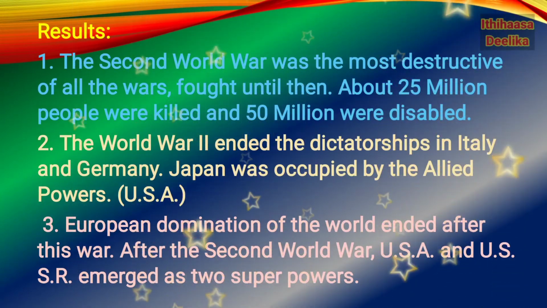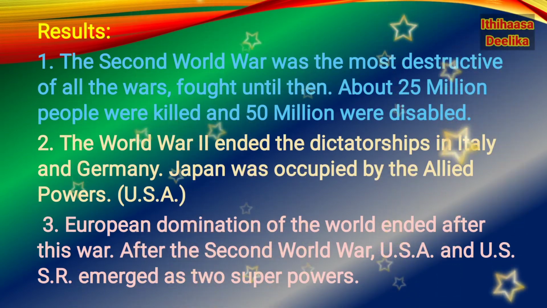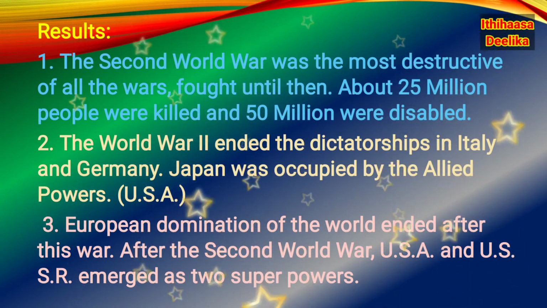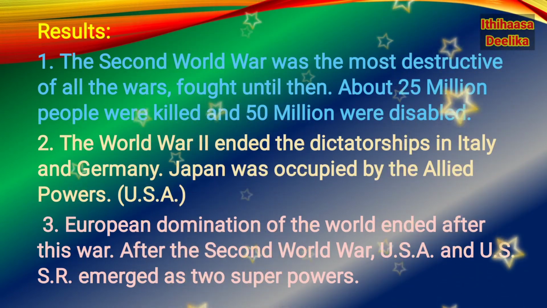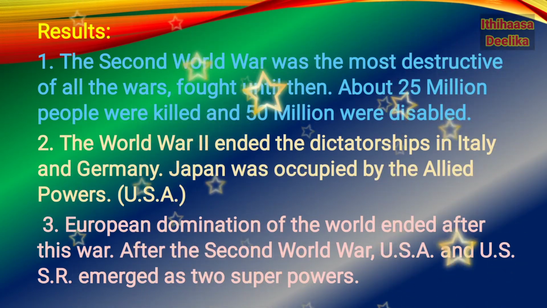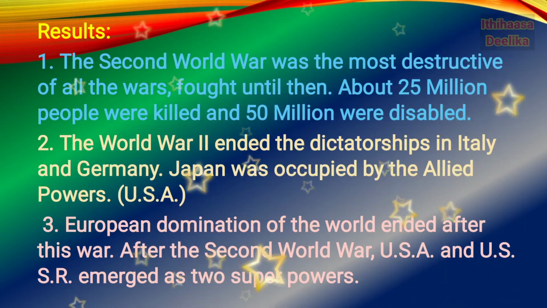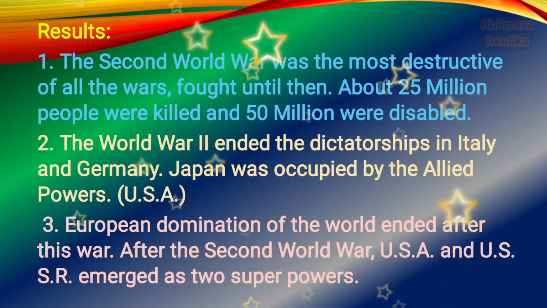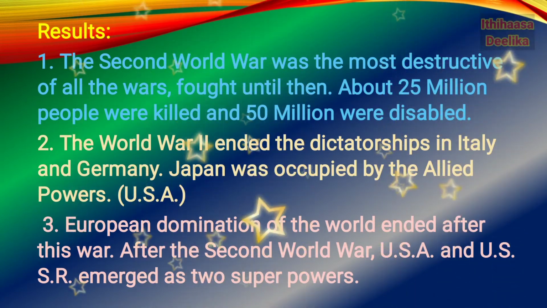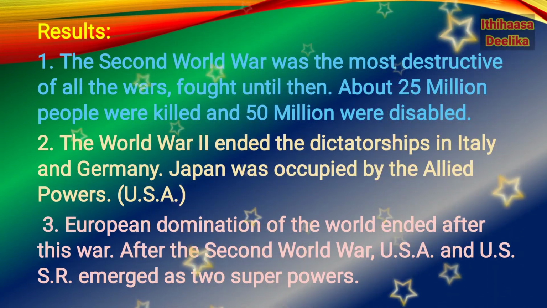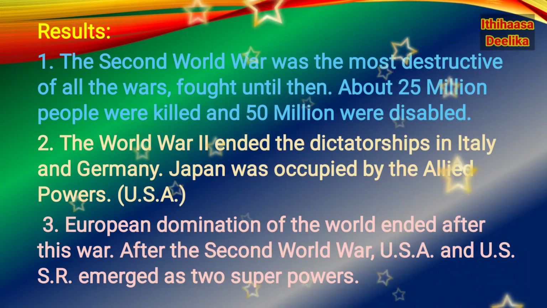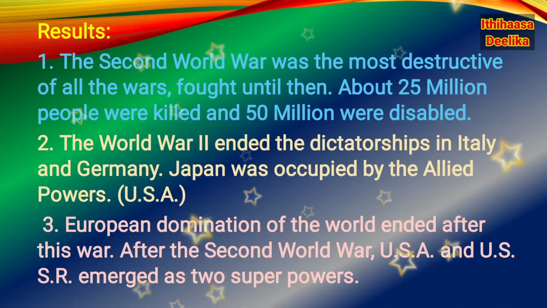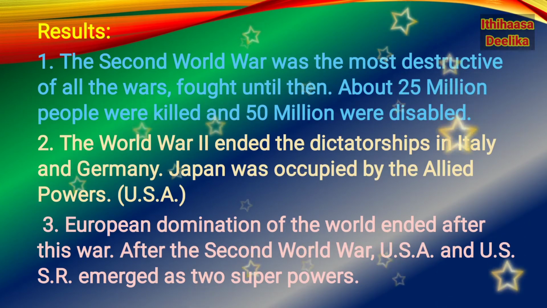Results. The Second World War was one of the most destructive of all the wars fought until then. About 25 million people were killed and 50 million were disabled. Second one, World War II ended the dictatorships in Italy and Germany. Japan was also occupied by Allied powers under the leadership of USA. So in this way, dictatorship ended in Italy, Germany, and Japan.